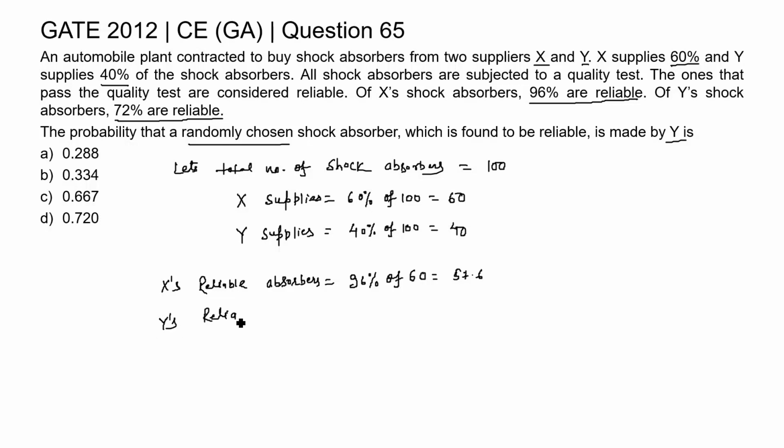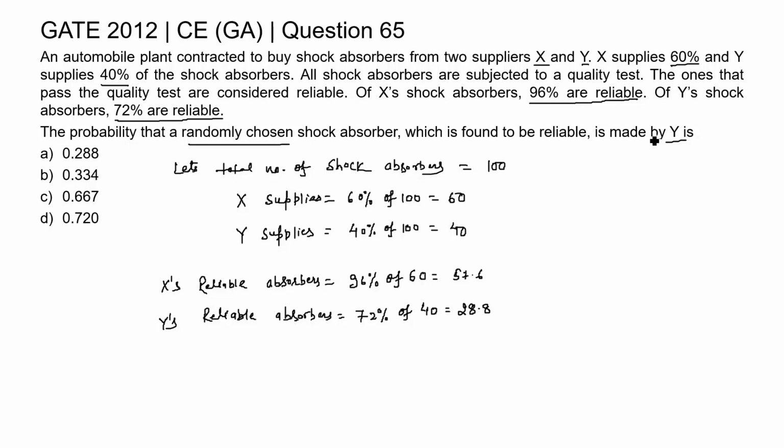Now, similarly, Y's reliable shock absorbers are 72% of the total supplied by Y, which is 40. So, 72% of 40 is 28.8.